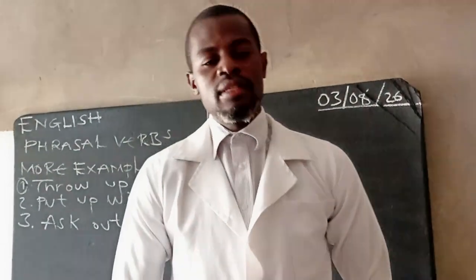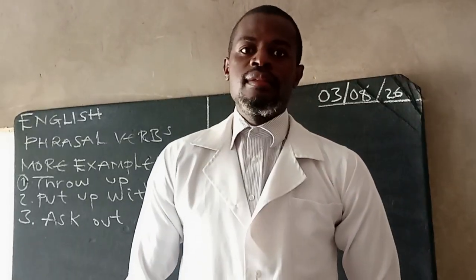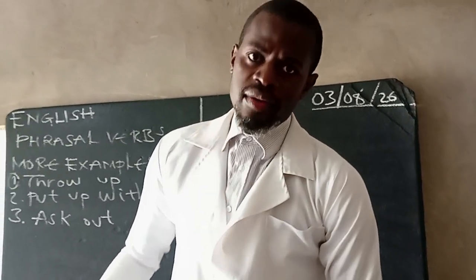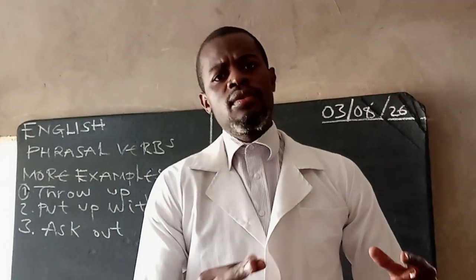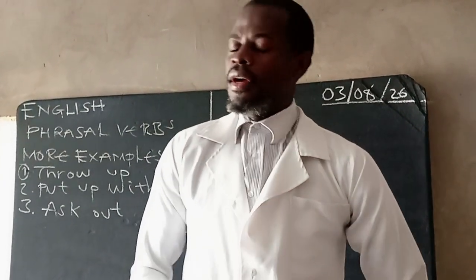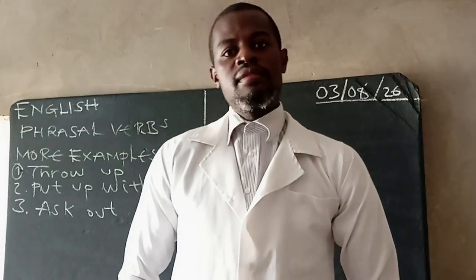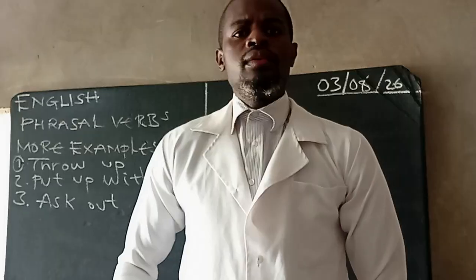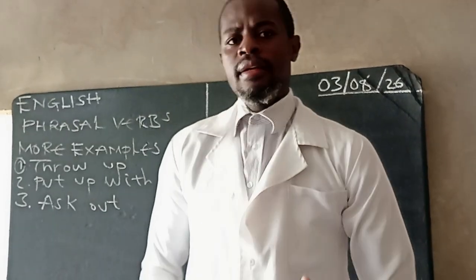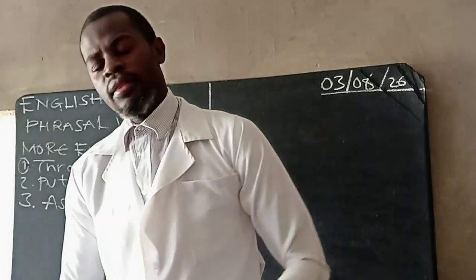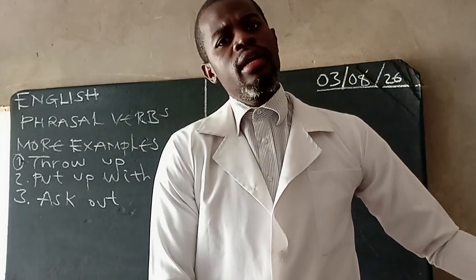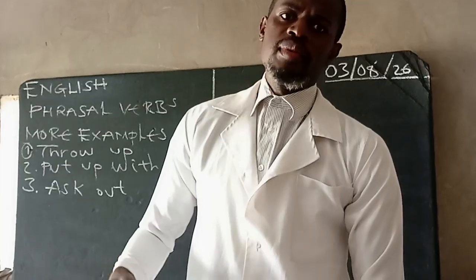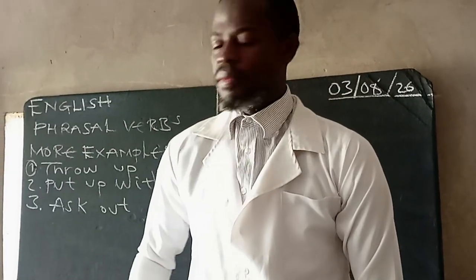They only need the subject. For example, the candles were blown out. There's only a subject, candles, and no object. Another example is the milk boiled away. Boiled away doesn't need an object, so it's an intransitive phrasal verb.